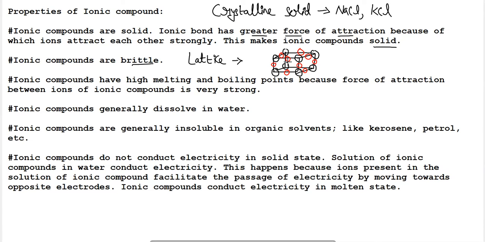So you can easily imagine which kind of structure it is. This is termed as one lattice. Like this, millions and millions of lattices combine with each other to form a crystal. A single crystal is formed by joining such millions of lattices. So when we hit an ionic compound with a hammer, what will happen? The crystal will break up into these lattices and their structure will not change.